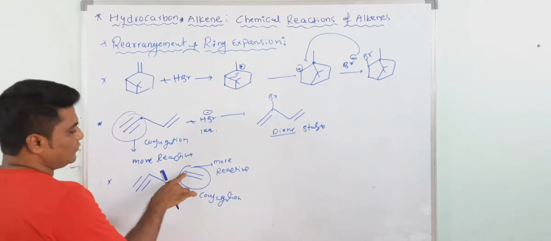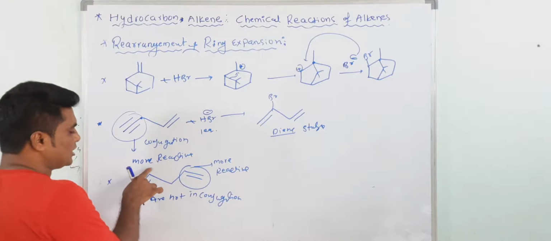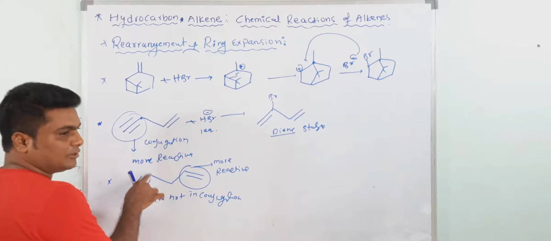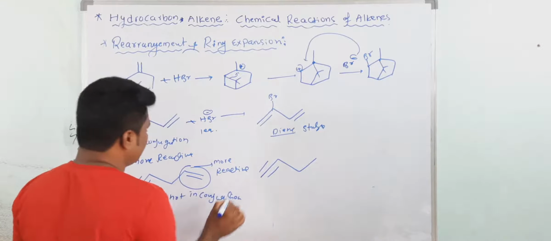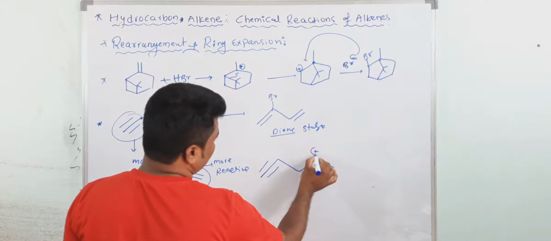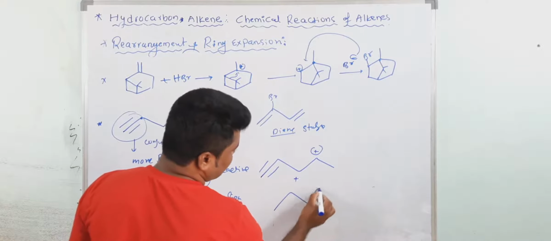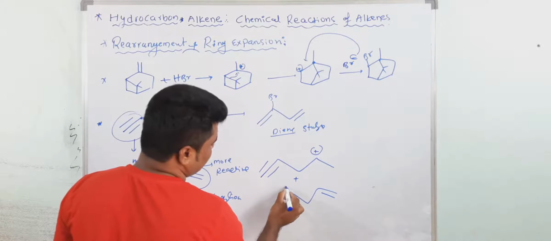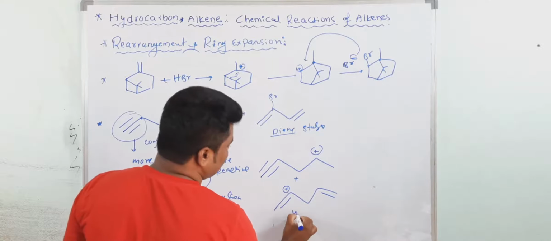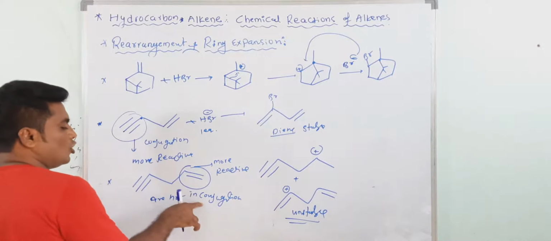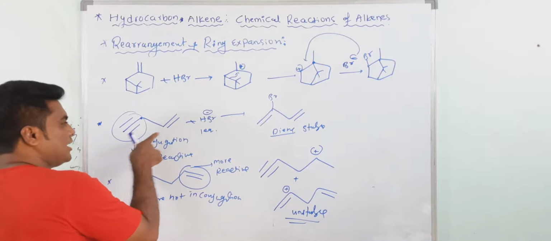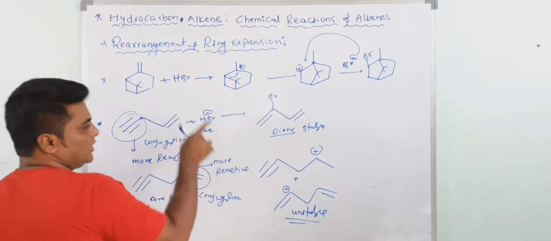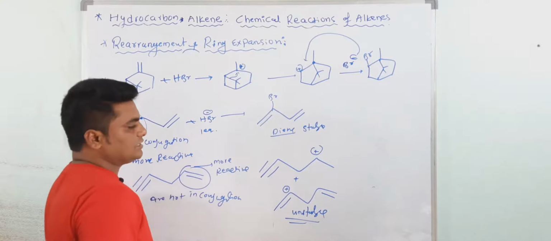Why? Because a carbocation forms. If the triple bond undergoes protonation, the carbocation forms on an sp hybridized carbon atom, which is highly unstable. So this is unstable. Are you getting my point? That's why when they are not in conjugation, the pi bond is reactive. When the triple bond and double bond are in conjugation, the triple bond is more reactive. Why? The product is more stable, that is a diene.